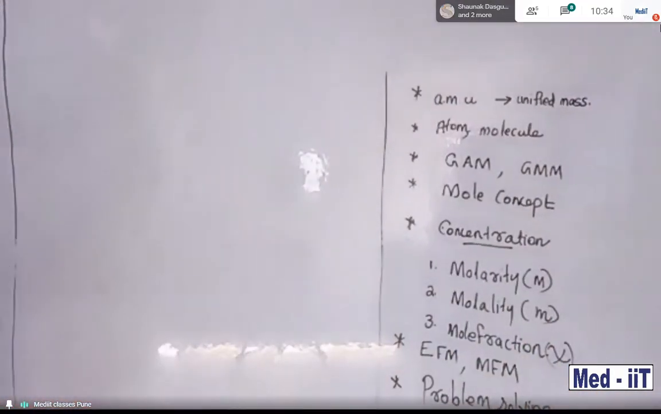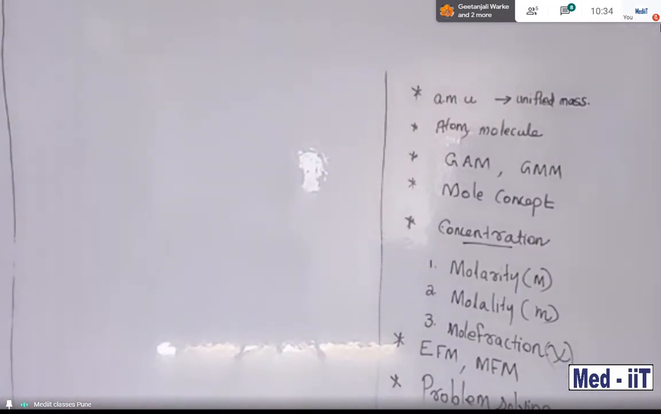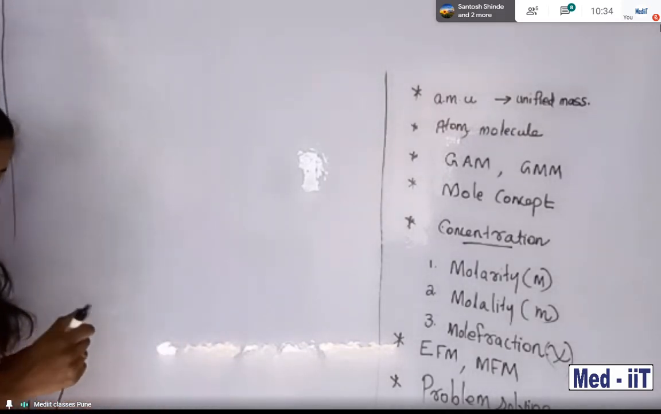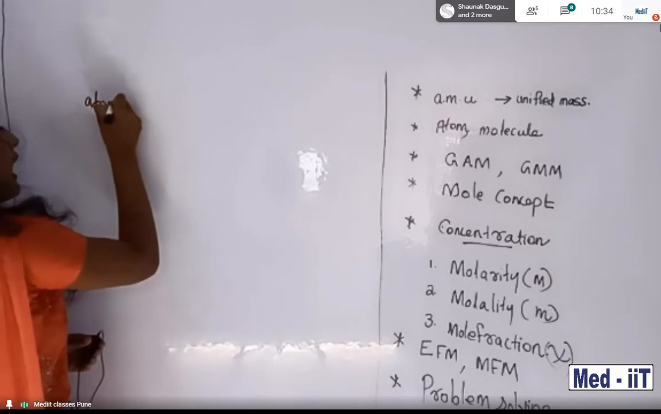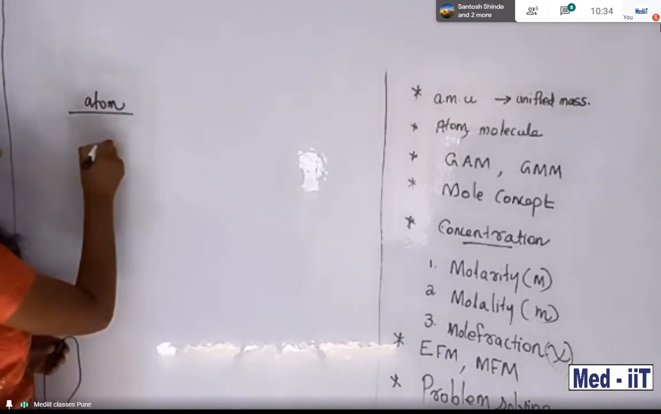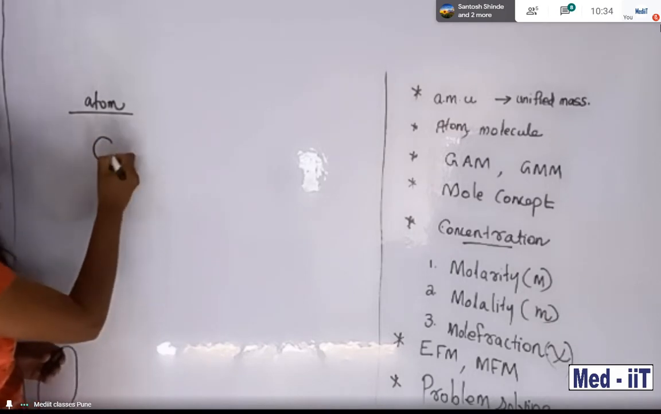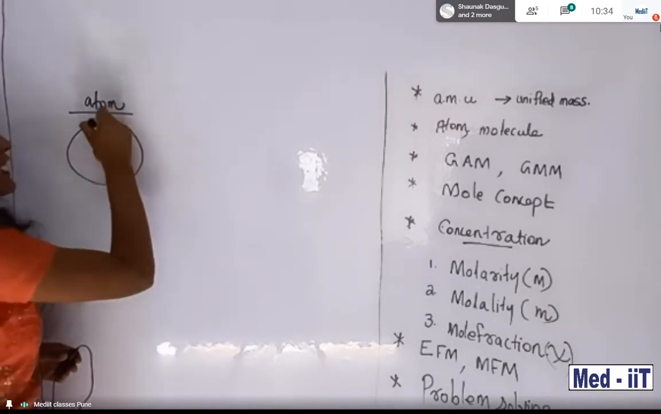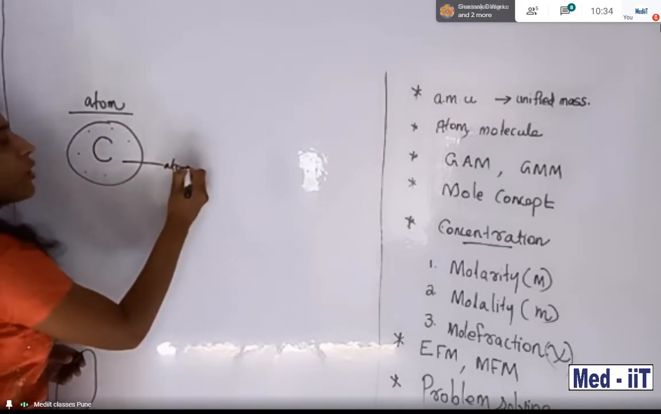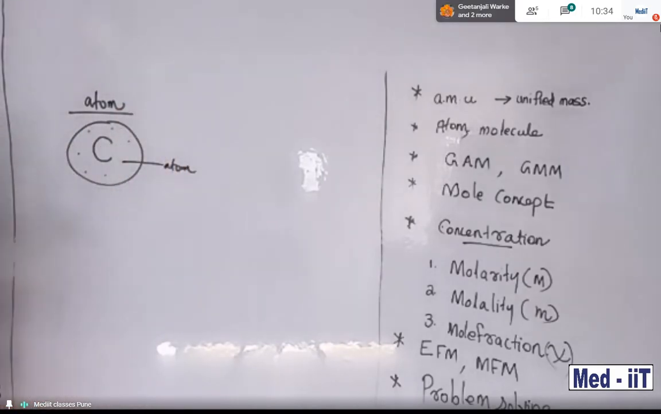Okay, students, next we want to discuss the atom. What do you mean by atom, students? Atom means it is the smallest unit of an element. Suppose we already discussed carbon is an element, containing smallest units. Each one of these units is called an atom. Atom is the smallest unit of an element.